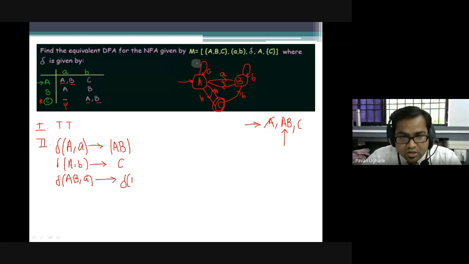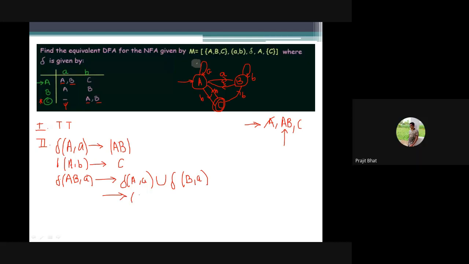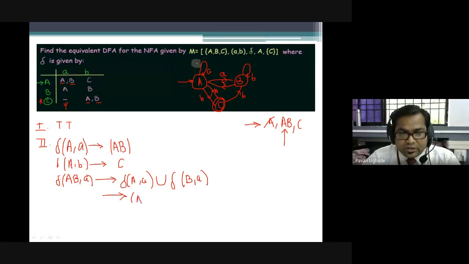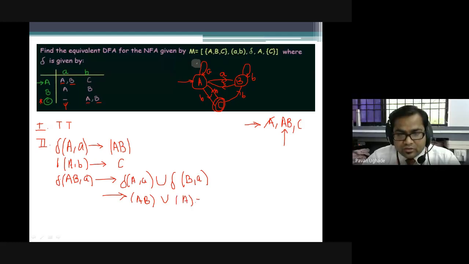Transition function A comma A union, I think you are aware of the union function, transition function B over A. I'll write here only, which gives rise to transition function A over A. What will you be getting? A over AB, that is the new state AB. Union transition function B over A. What are you getting? A. Very good. I'll be writing here only.